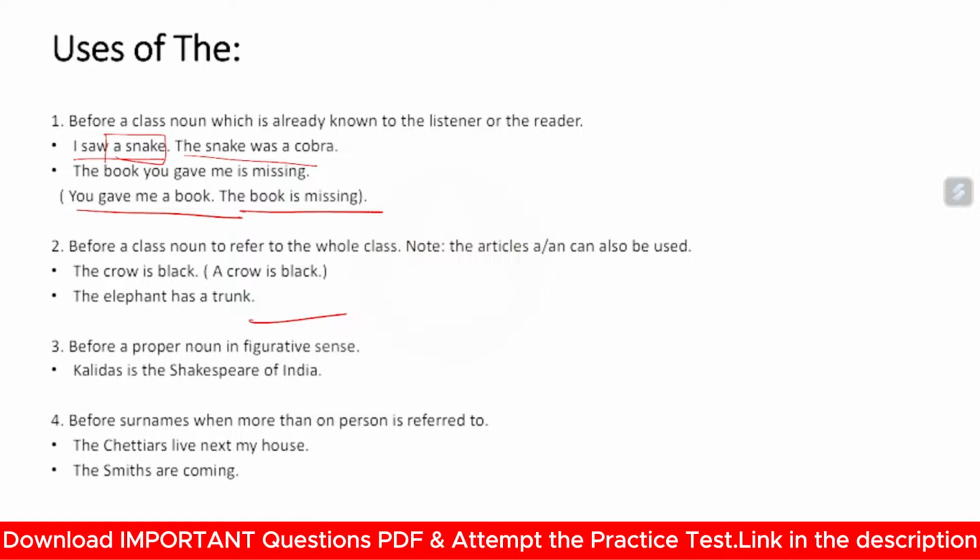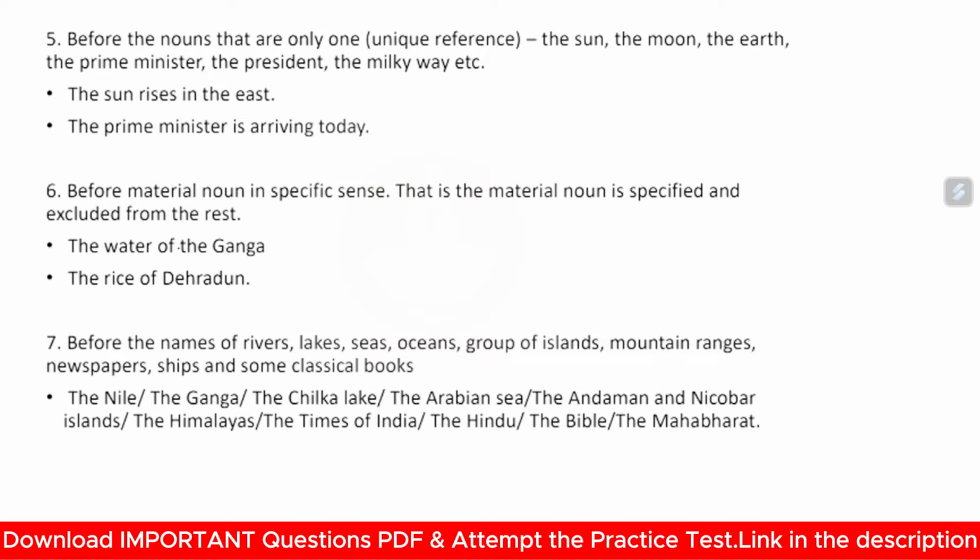Before surnames, when more than one person is referred to: the Chettiars live next to my house. Here, a prominent surname is used to show a reference. Here, not a group but a singular family has been referred to by their surname. Similarly, the Smiths are coming.